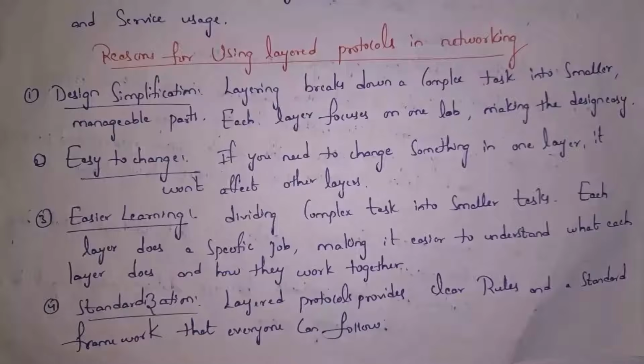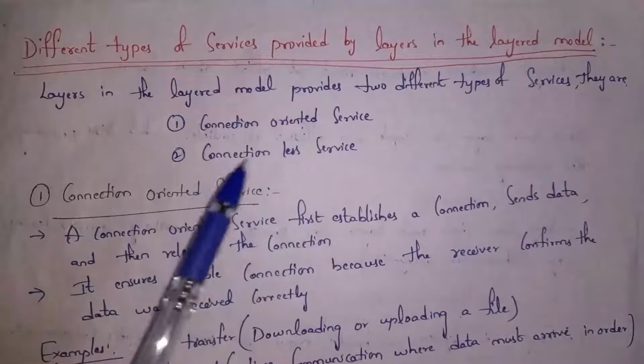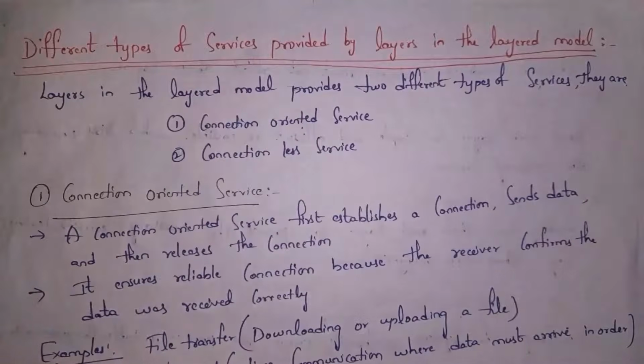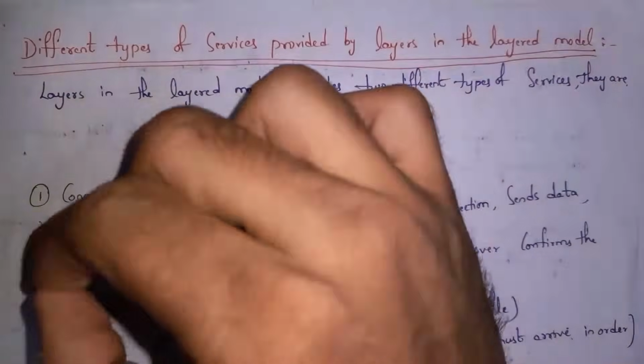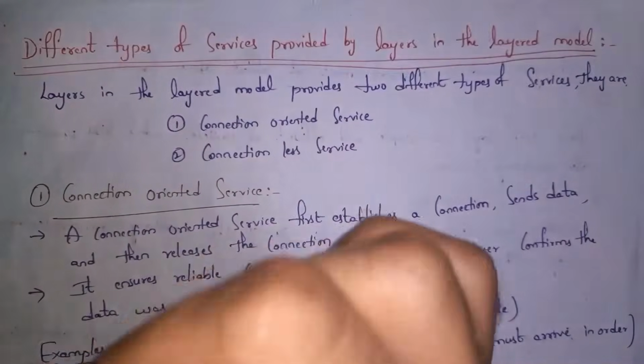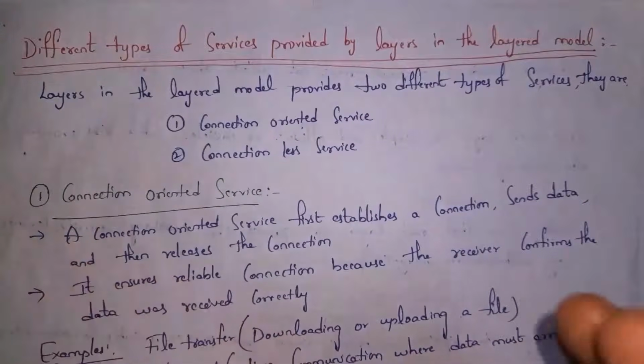Next I will explain the different services provided by layers in the layered model. Okay, there are two types of services provided by the layered model. They are connection-oriented service and connectionless service. Guys, in connection-oriented service, if two computers want to communicate with each other, then at first we need to establish a connection. Only after establishing the connection can they communicate. And whenever a person sends a message, the other person will give a response to that message, whether the message is received correctly or not.